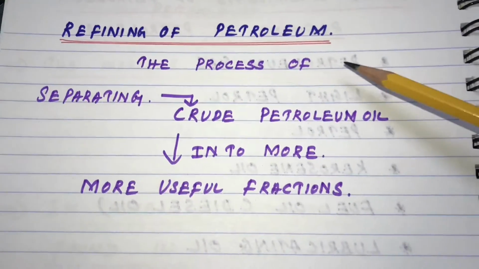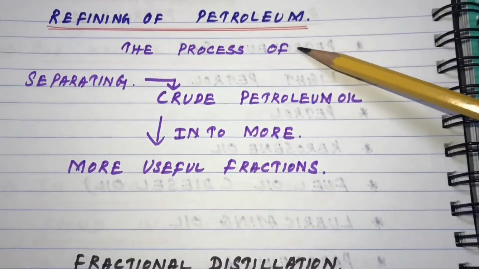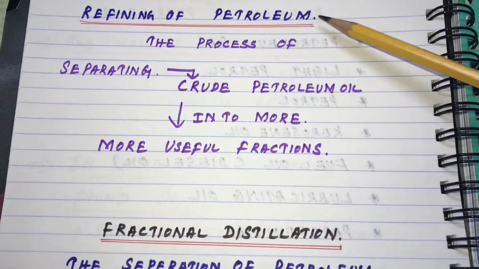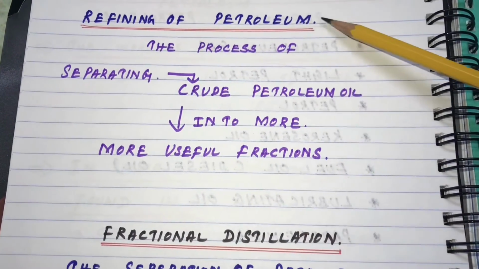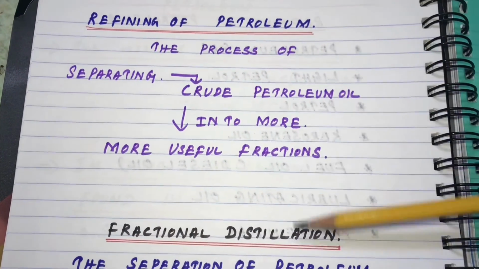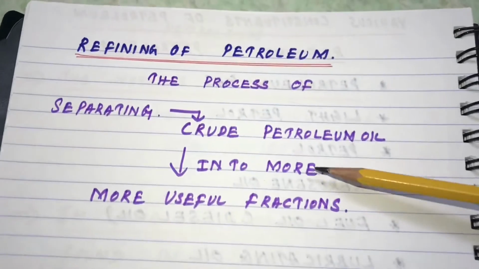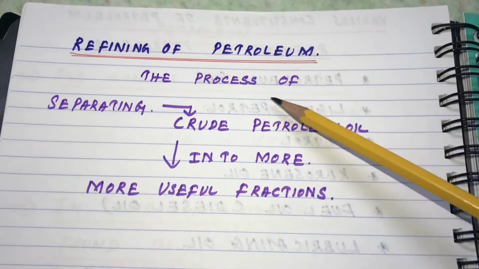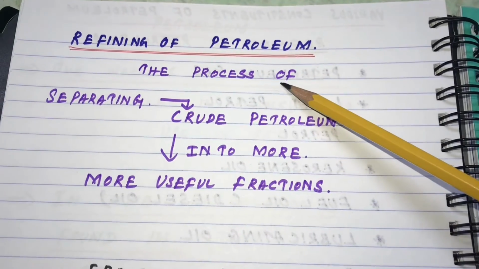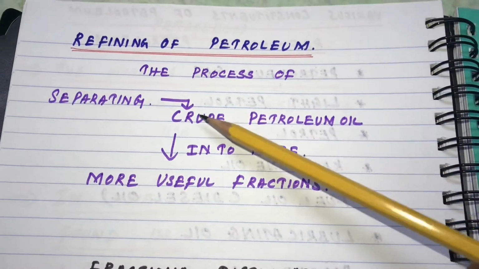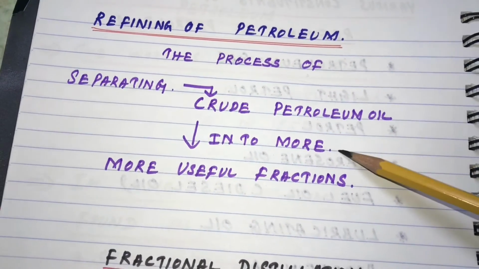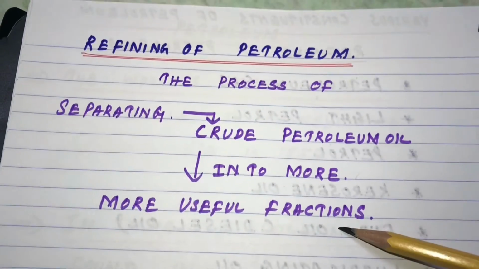Now let's see the difference between refining of petroleum and fractional distillation. What is refining of petroleum? The refining of petroleum is the process of separating crude petroleum oil into more useful fractions.